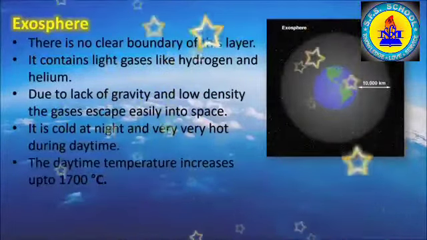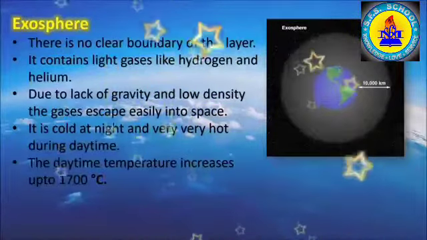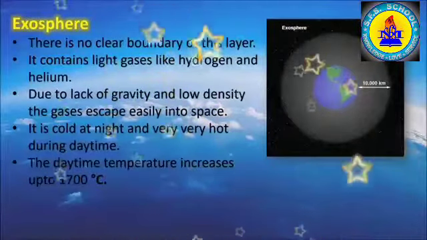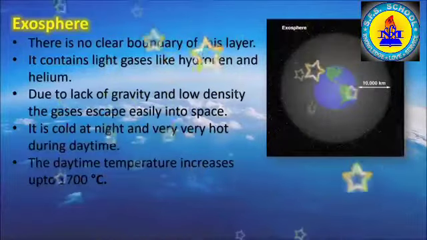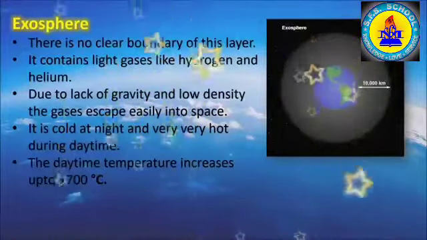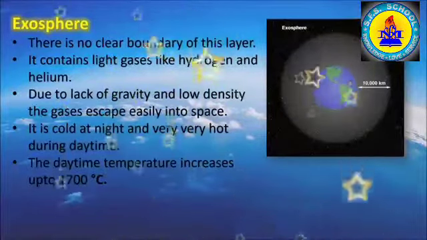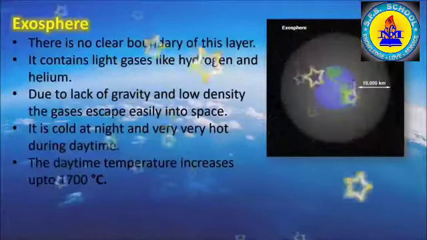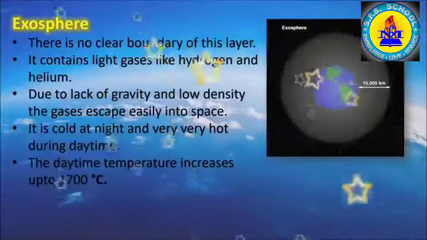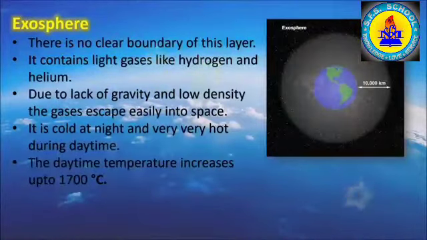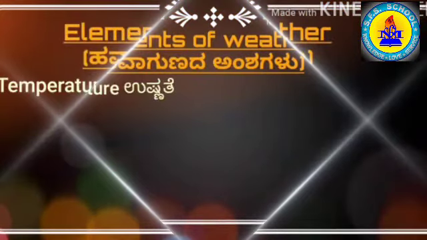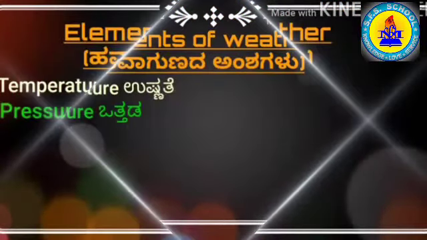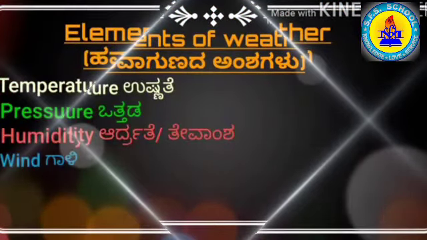It is colder at night and very hot during daytime, but in general the temperature of daytime increases up to 1700 degrees Celsius in this layer. So this is all about the 5 layers of atmosphere. Children, now we shall continue this chapter with the elements of weather.